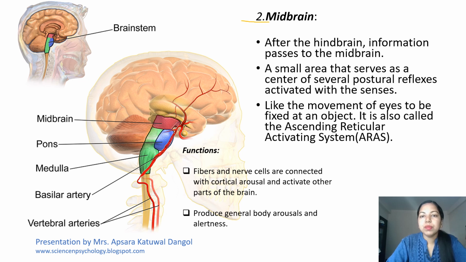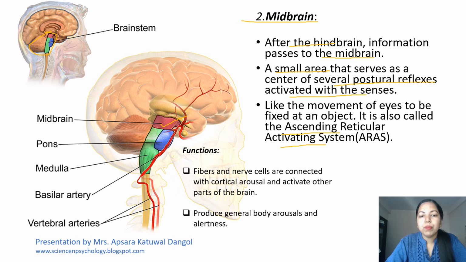Talking about the next part of the brain, that is the midbrain, as you can see in the structure. So here what we understand is this is the midbrain, and after the hindbrain, where information is passed, it is passed to the midbrain. And it is a very small area that serves as the center of several postural reflexes activated with the senses, like the movement of the eyes to be fixed on an object. It is also called the ascending reticular activating system.